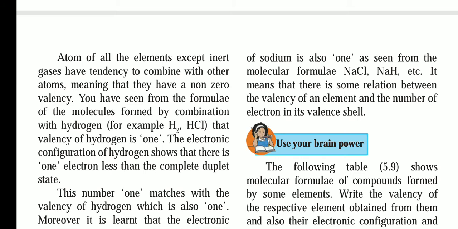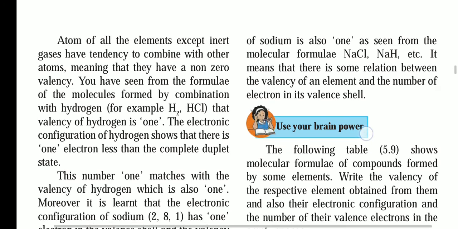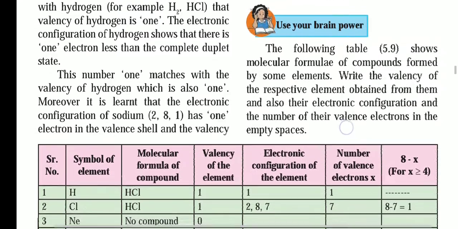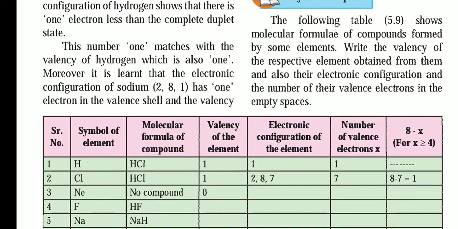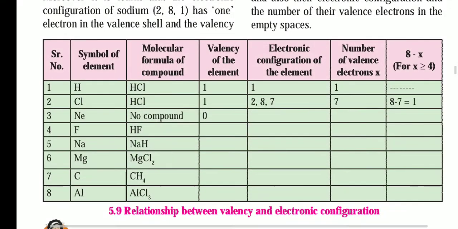Now, the following table 5.9 shows the molecular formula and valency. The electron configuration is given here. For the symbol of the element, the molecular formula of the compound is HCl. The valency of the element is 1 because 1 is remaining. The number of valence electrons will be x equal to 1, and 8 minus 1 is equal to 7.